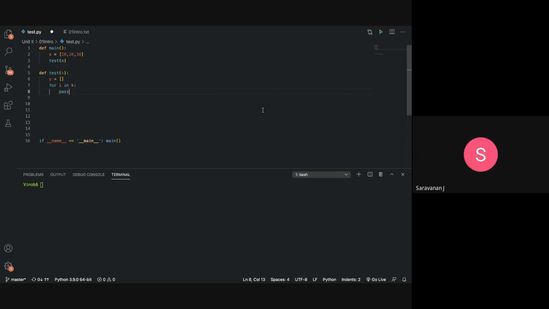Do we have to print the variables inside the function or inside the main function, sir? You need to return the value from the function.